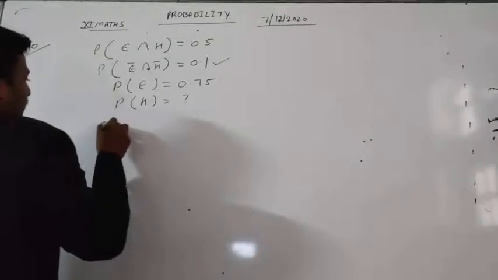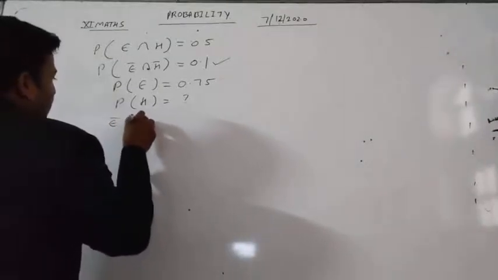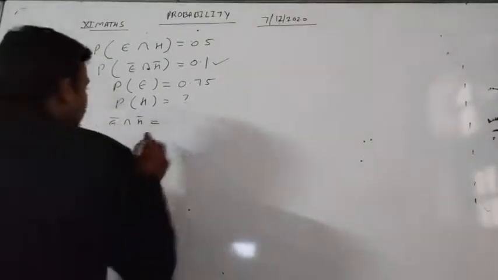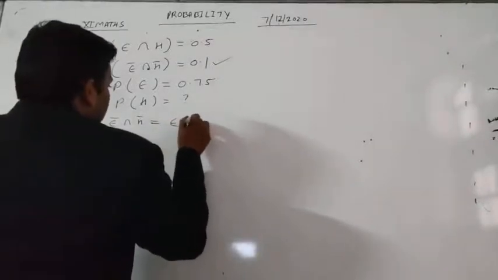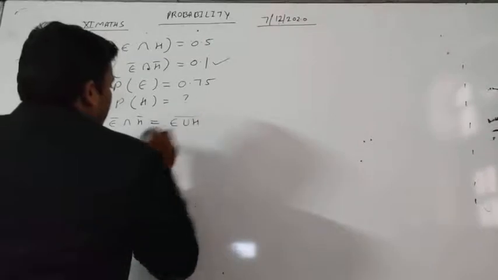We can write E' intersection H' is equal to (E union H) whole bar.